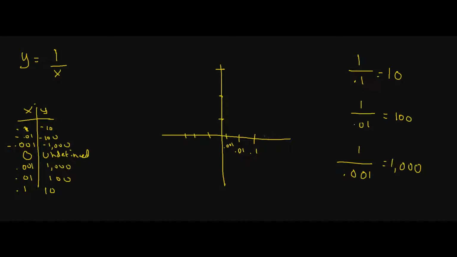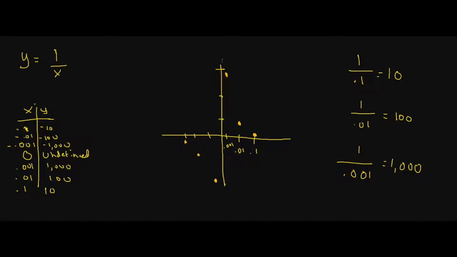Okay, so at 0.1 it's at 10, so it's somewhere over here. At 0.01 it's at 100, which is somewhere, let's say right here. And then at 0.001 it's all the way up to 1,000 over here. And we can see the same thing over here, right? At negative 0.001 it's all the way down to negative 1,000, at negative 0.01 we said it was at negative 100, and then over here it was at negative 10.